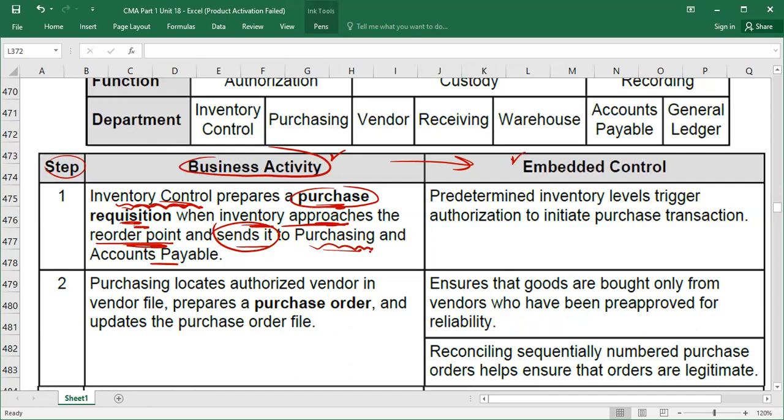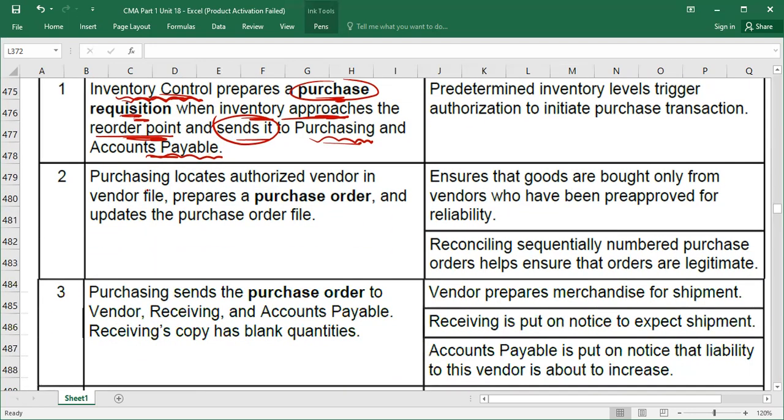Because the purchasing department is responsible to buy those goods, and the accounts payable department is responsible to make payments and to record those amounts in the supplier ledger. Understood? So that is why the purchase requisition is produced by inventory control and sent to the purchasing and accounts payable departments. Why do we send it to the purchase department? Because they are responsible.